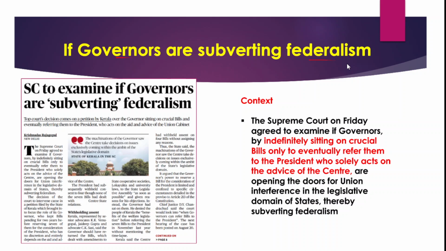So what are these instances? In any state, if a bill is passed in the state legislative assembly, for the bill to become an act, the governor should give his or her assent. But in this case, what has been happening? The bill is passed by the state legislative assembly, but the governor has not been giving assent to the bills, right? That is the major issue, where the bills never become laws.